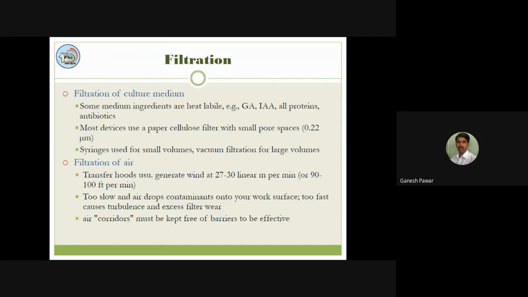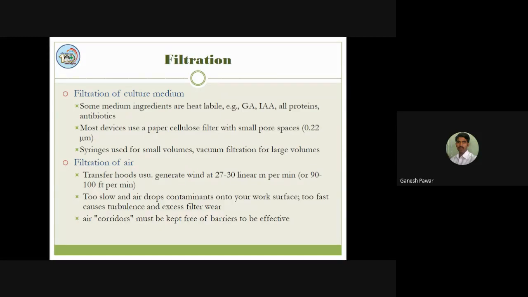When you use GA, IA, or other proteins or antibiotics, you go for filtration with simple cellulose filters. These filters are used for sterilization of heat labile compounds, which cannot be autoclaved.